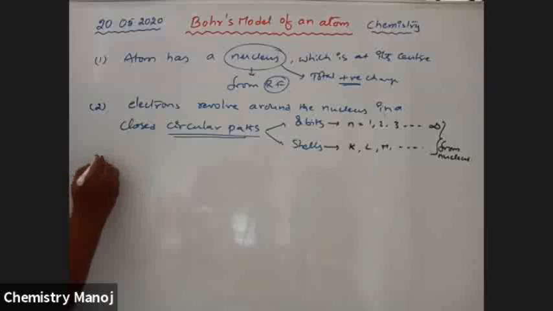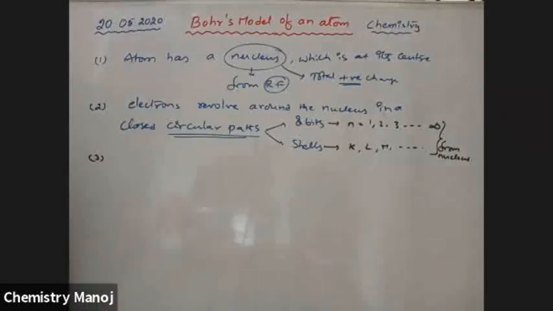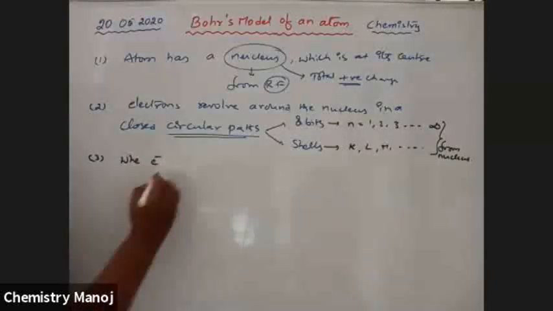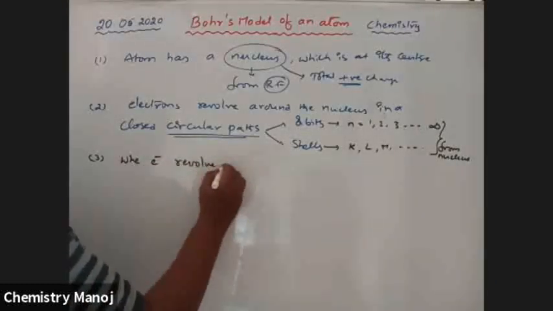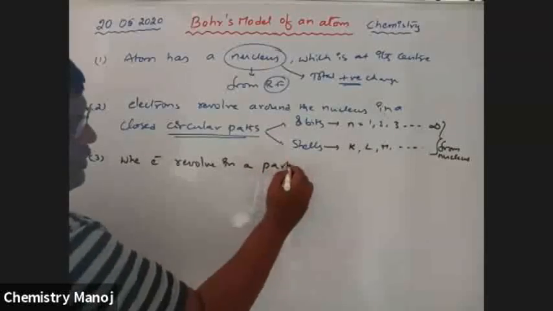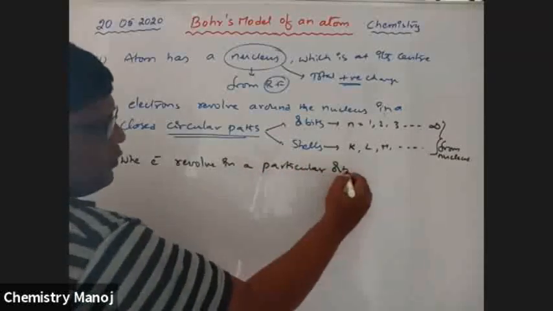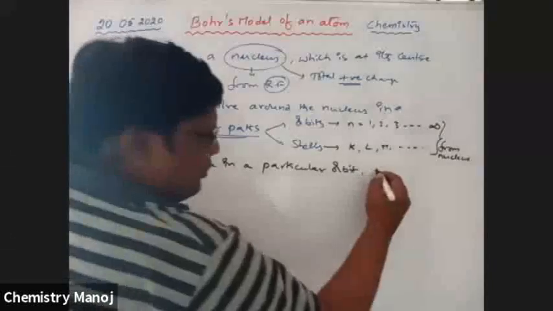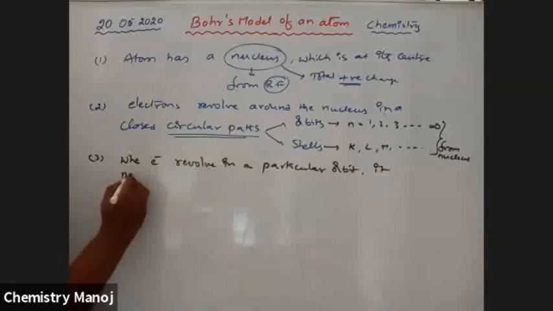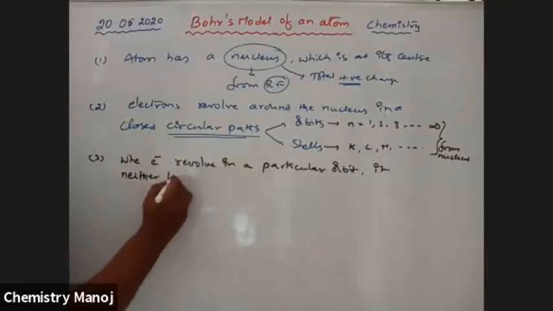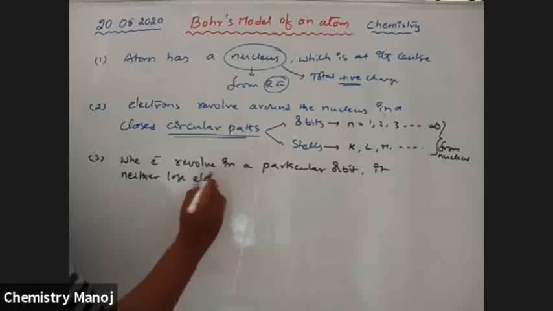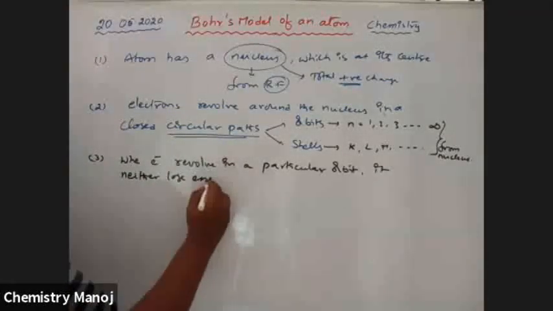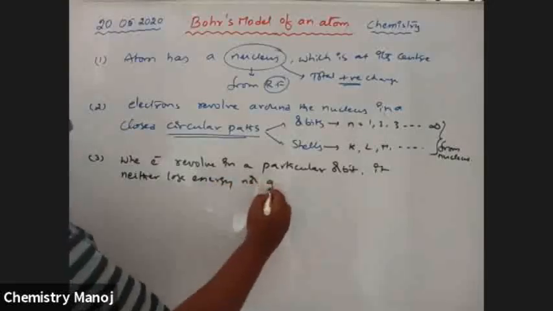Third point. What is that? When an electron revolves in a particular orbit, it neither loses energy nor gains energy.